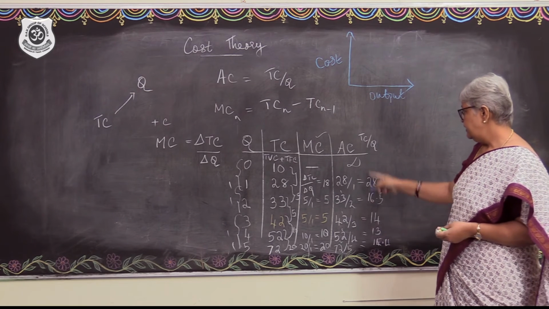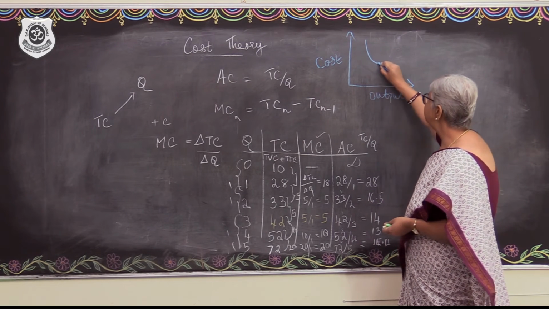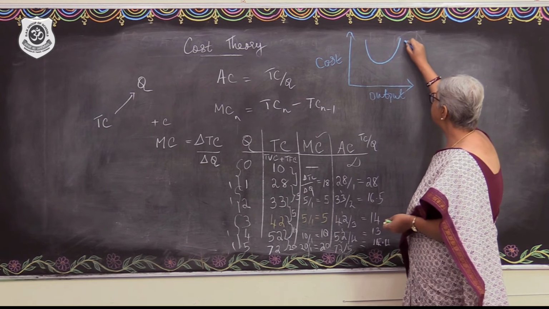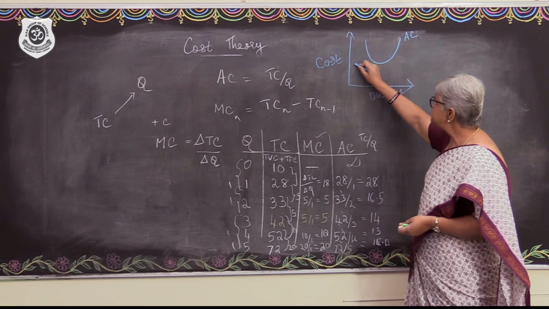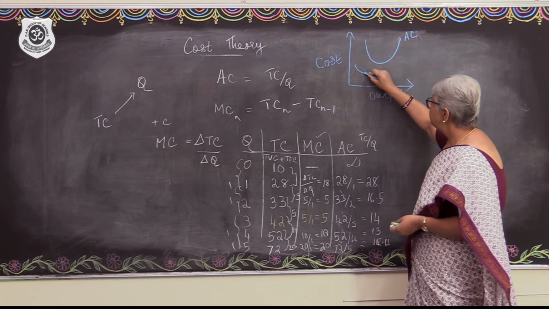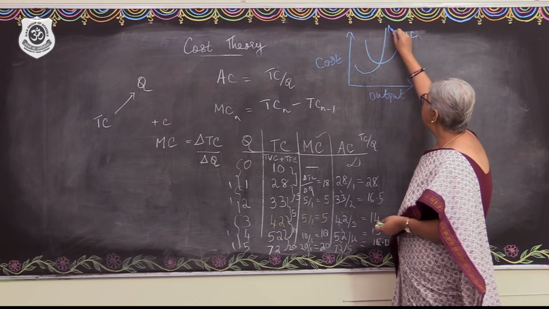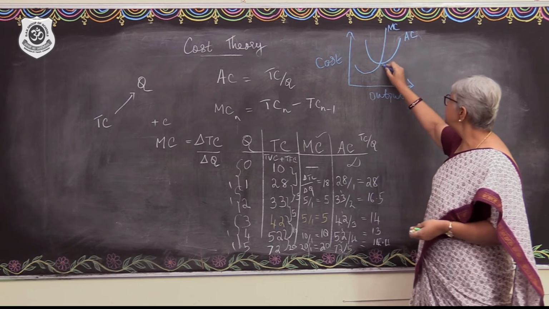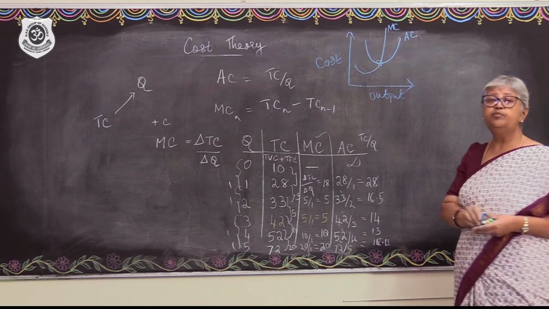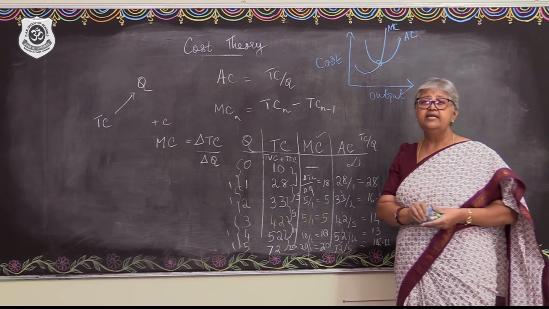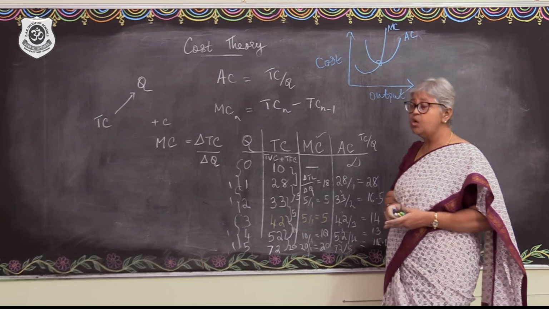Alright, and the average cost curve will be a U-shaped curve, and the marginal cost curve will fall and then it will increase and it will cut the average cost at the average cost minimum point. Fine?